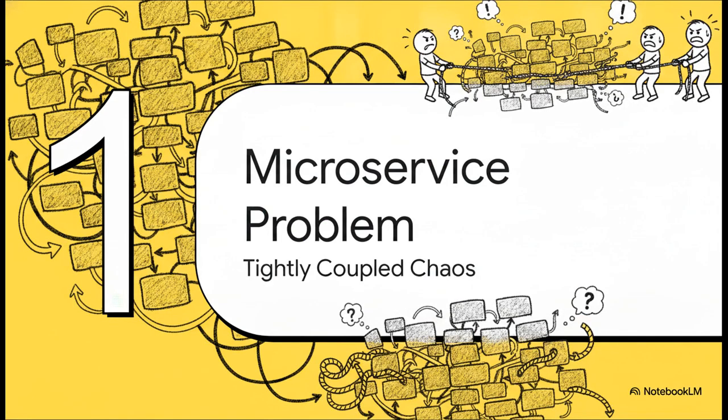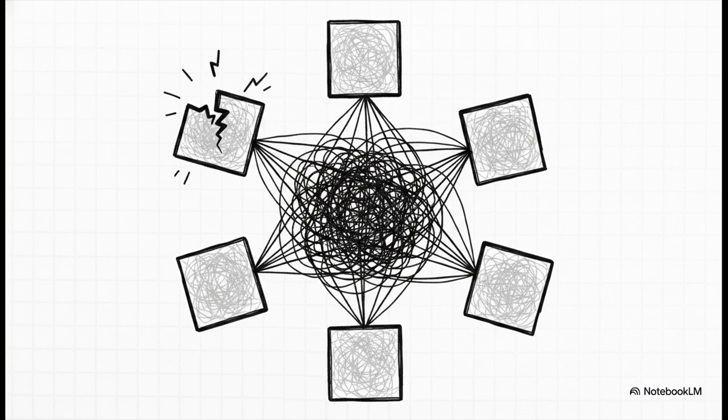All right, kicking things off with section 1, the microservice problem, tightly coupled chaos. Picture a really busy restaurant kitchen. Now imagine if every single chef had to directly hand off their ingredients to every other chef, all at the exact same time while shouting instructions at each other. It would be a total disaster, right? Well, in software, when every application talks directly to every other application, which we call synchronous point-to-point communication, your system becomes incredibly fragile. It's just a tangled web of tight coupling.